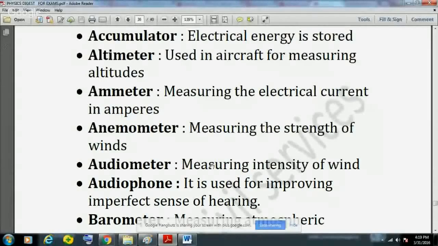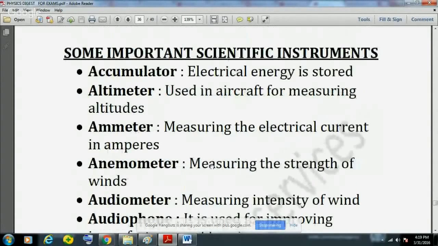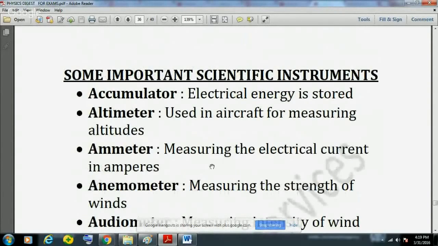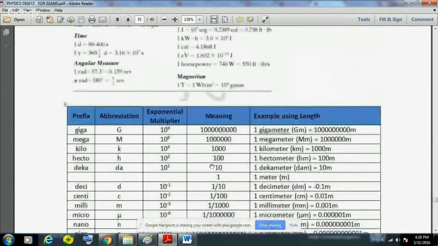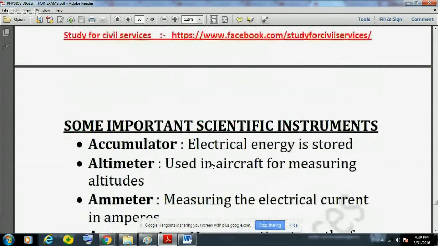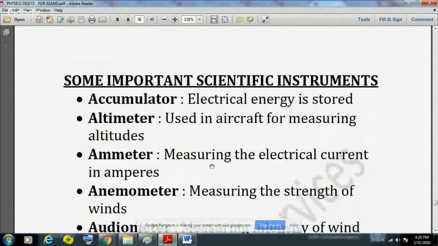Study for Civil Services. This is the seventh and last part of physics concepts, or physics digest, for exams. These are very basic concepts and these are must know for all the exams. So we have finished up to the units, and in this video we will start with some important scientific instruments.